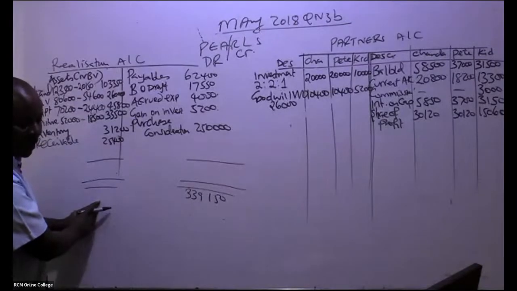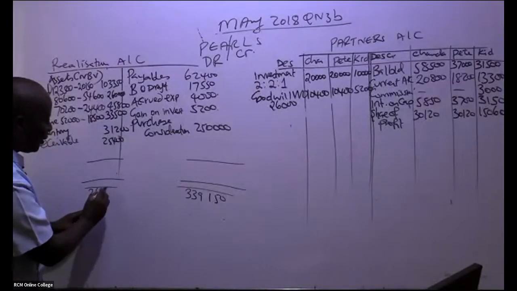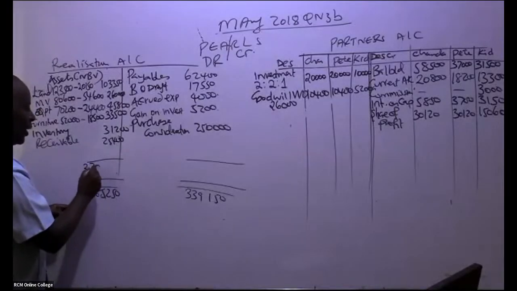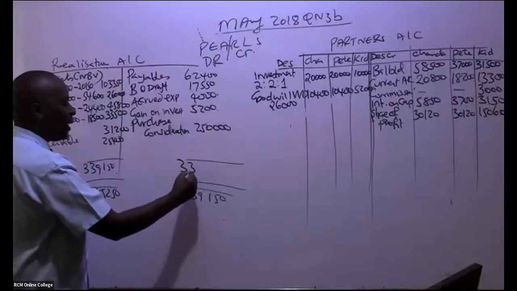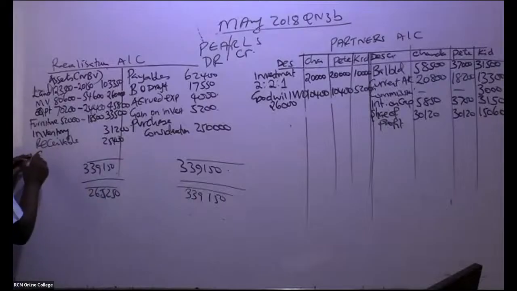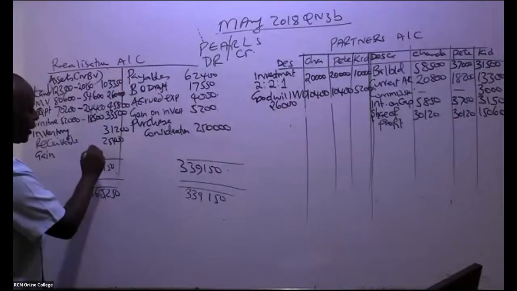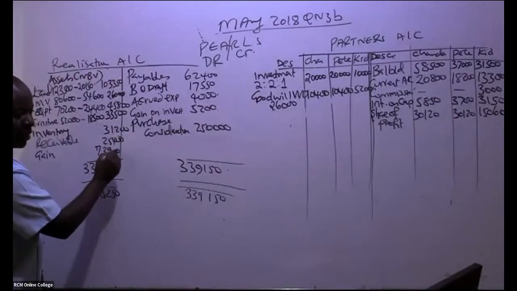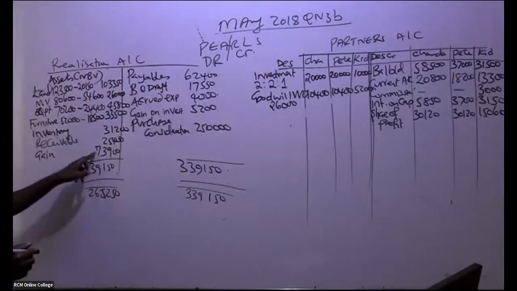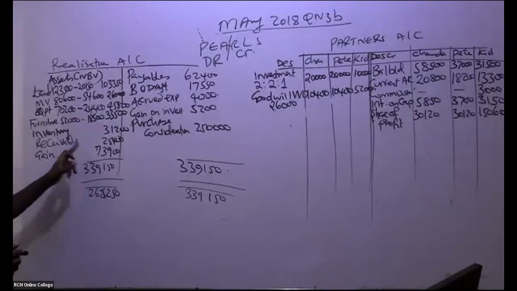Irene has given me the debit total: 265,250. That is very good because I always work with the bigger number, 339,150, meaning the balancing figure comes here. And if it comes here, it is a gain. So it is a gain on realization, which I'm told is 73,900. If you take this minus this, it comes to that figure.